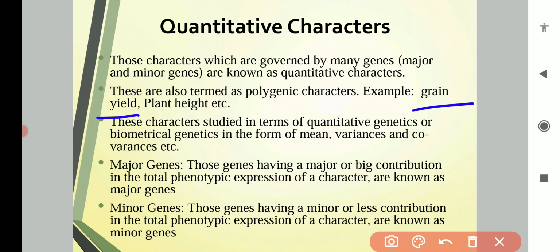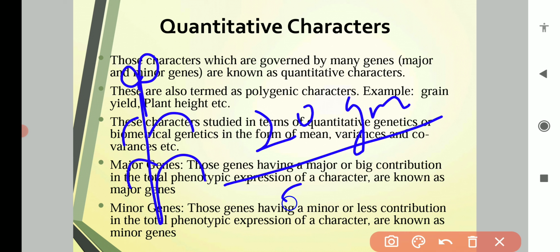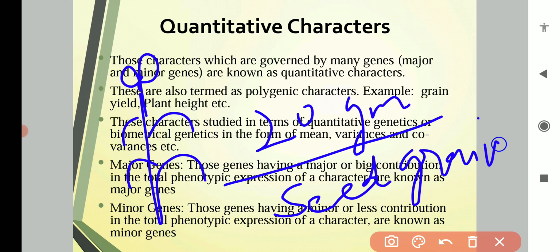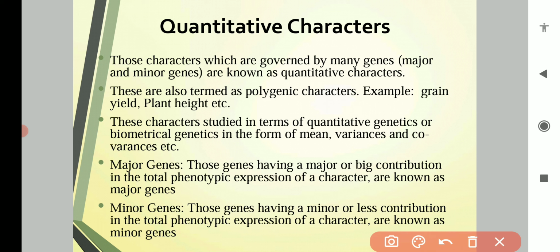Grain yield means how much a plant is yielding. Suppose a single plant gives us 20 grams of seed, or grains. So this is measured in grams. When a particular character is measurable, it is known as a quantitative character.